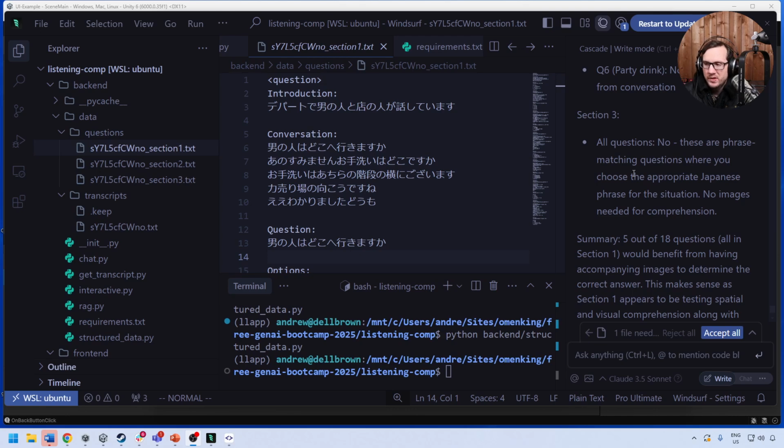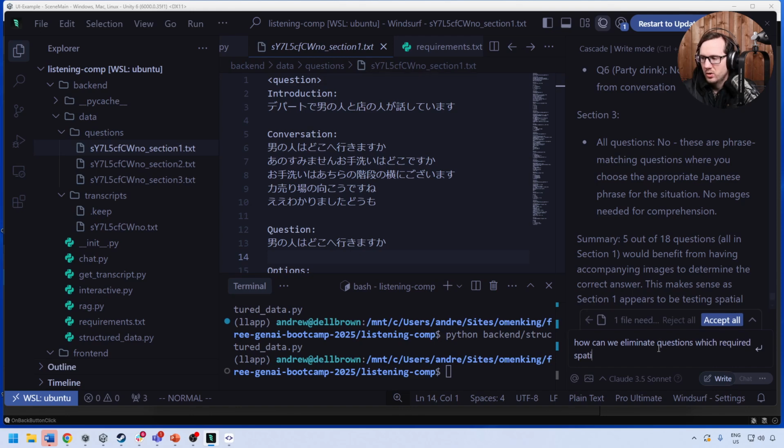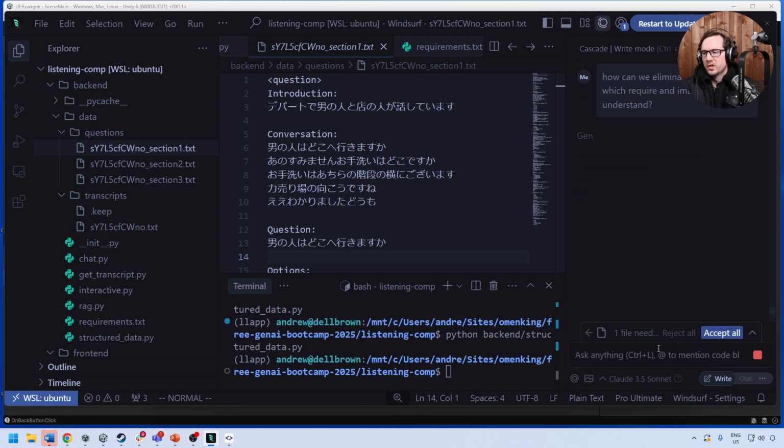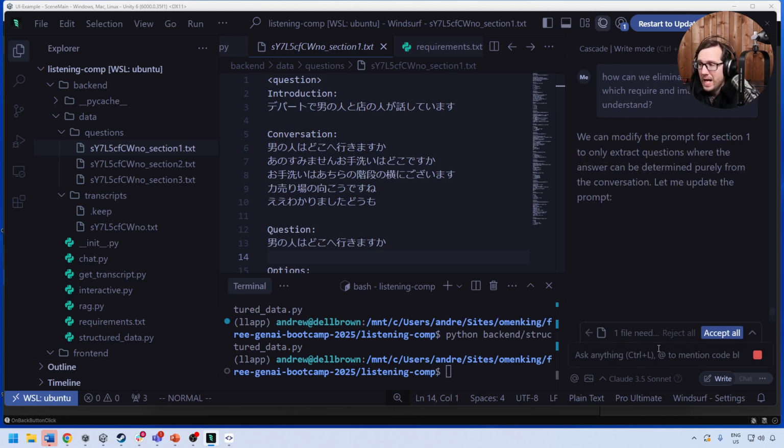Okay, so basically now we need to eliminate questions from our set. So, how can we eliminate questions which require spatial understanding, which require an image to understand? That's what I'm asking it, because if we can do that, then we're back to doing good stuff.